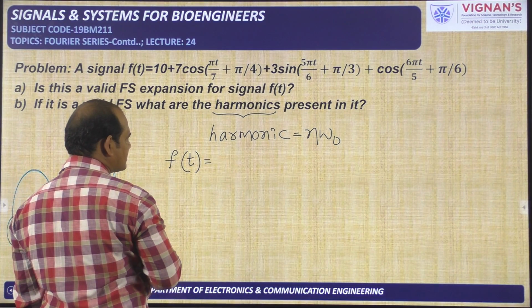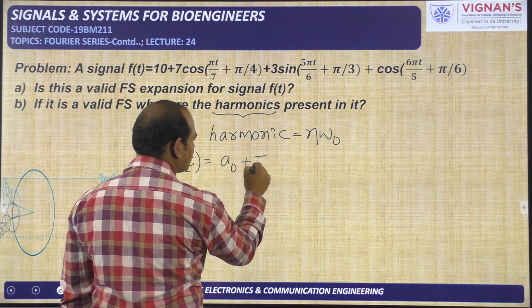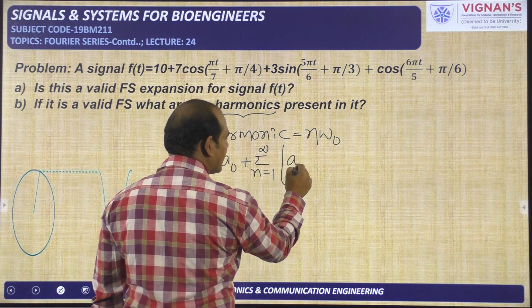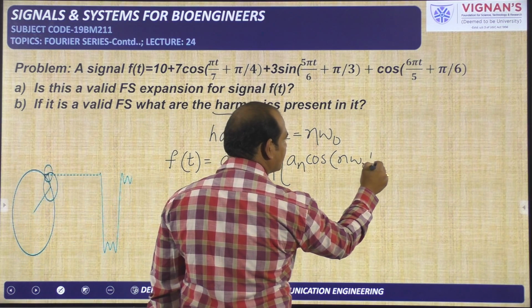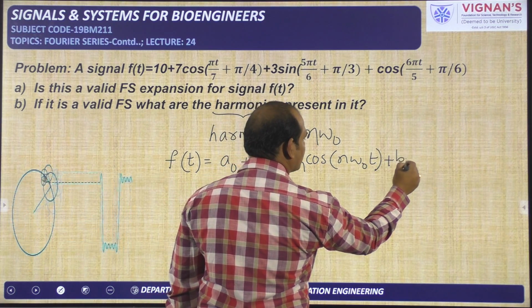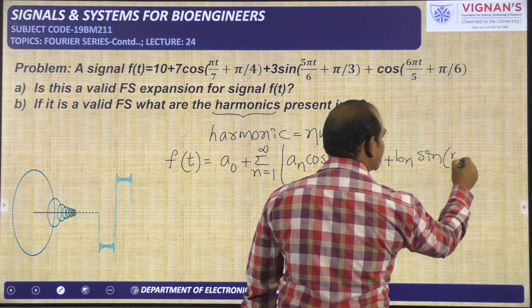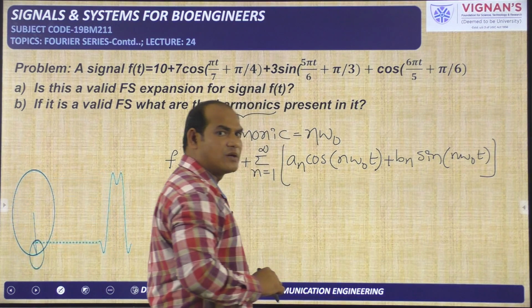If f of t is a periodic signal, that is equal to a naught plus sigma n from 1 to infinity of a n cos n omega naught t plus b n sin n omega naught t. This is the trigonometric Fourier series.